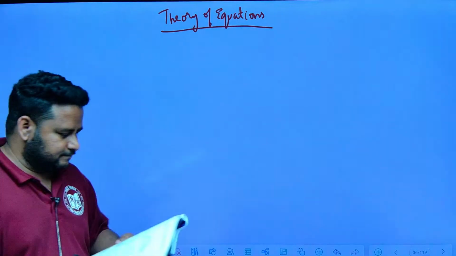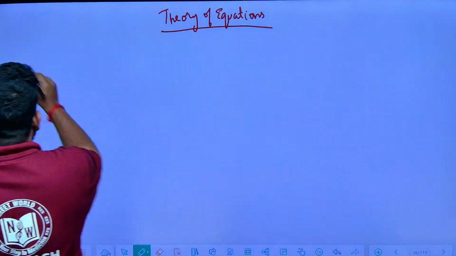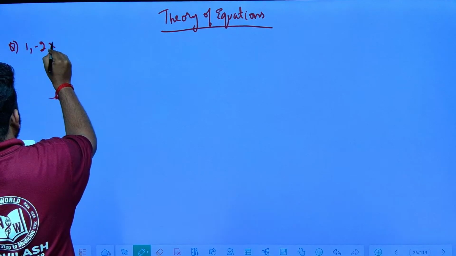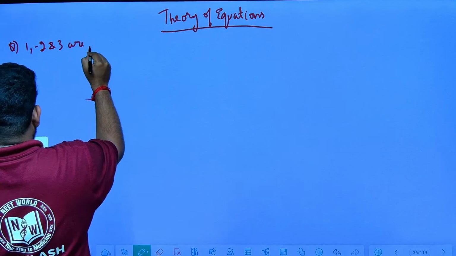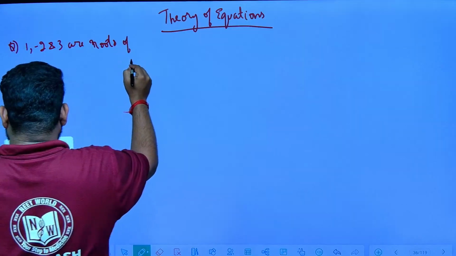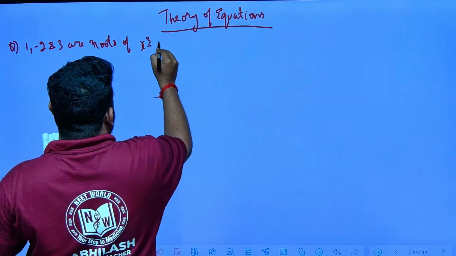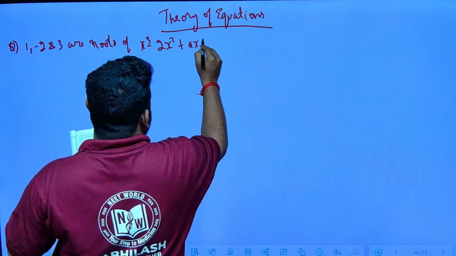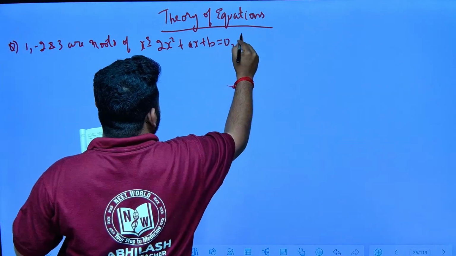Now see here, when it comes to theory of equations, the first question that we have is: if 1, minus 2 and 3 are roots of the equation x cube minus 2x square plus ax plus b is equal to 0, then find a.